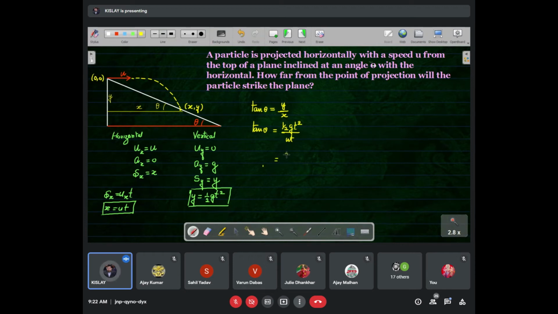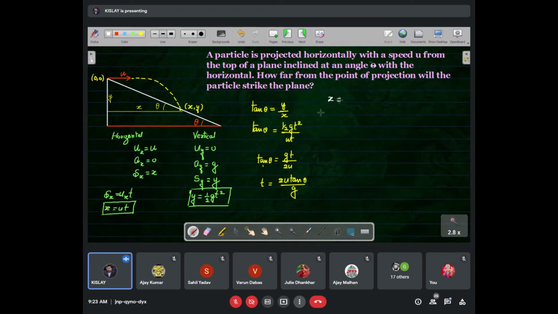You will get zt upon 2u is equal to tan theta. Now t can be written as 2u tan theta upon z. Is it clear, beta? Tell me whether it is clear or not. Yes, sir. Good. Now, see what to do.